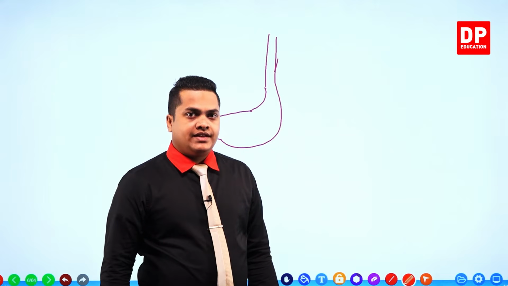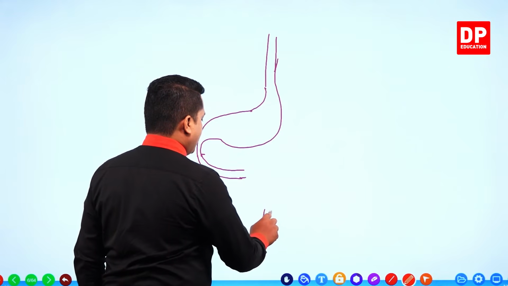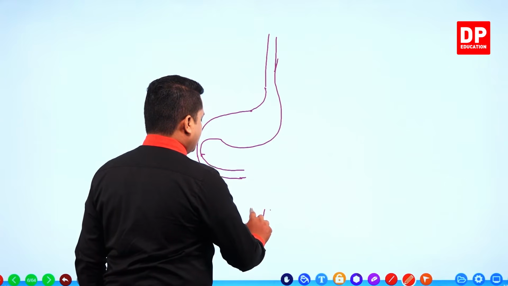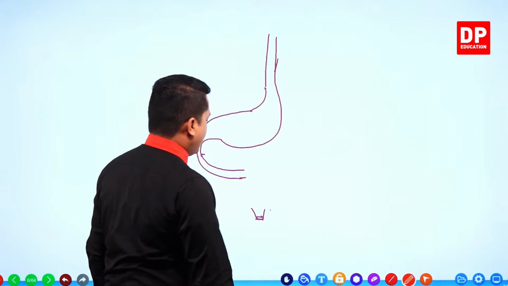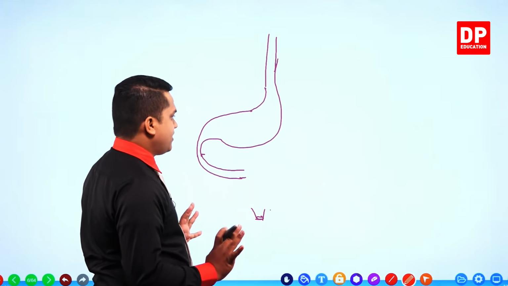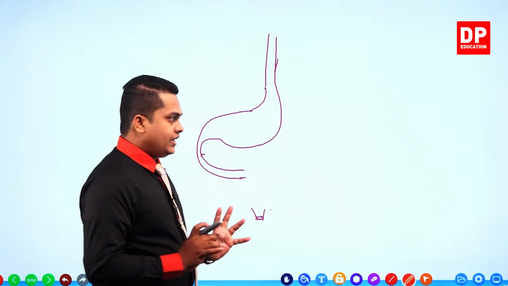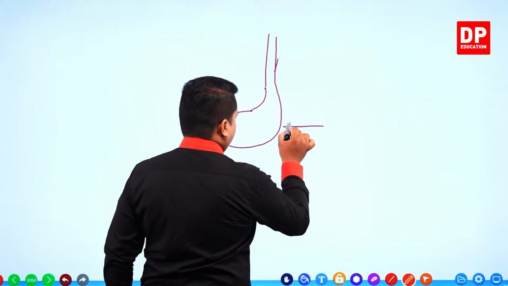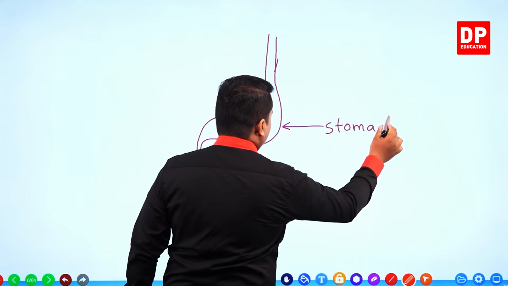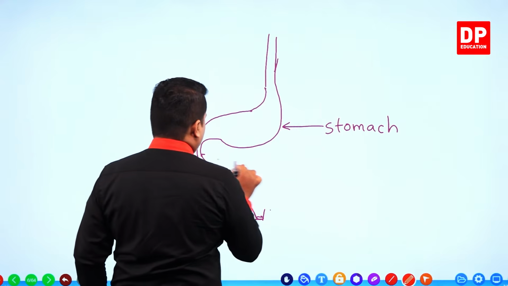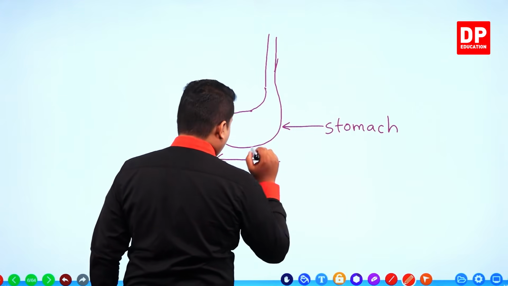Finally, through the anus, these substances are removed. I have drawn out only the parts I need. So this is the stomach, and these are intestines, starting from here to the top, and here to the bottom.